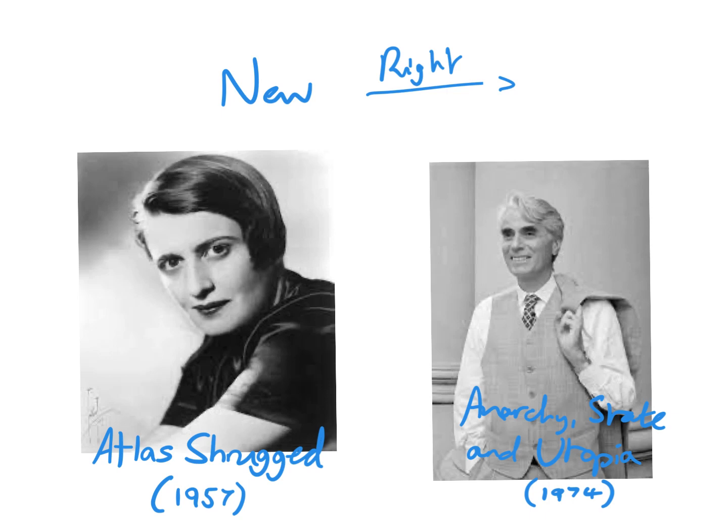This video is the final video of 4 where we're looking at conservative key thinkers as an introduction to their ideas and their lives and how they view the world. We're going to look at the 2 new right thinkers together, Ayn Rand on the left and Robert Nozick on the right, and their 2 key texts, Atlas Shrugged, written in the 1950s, and Anarchy, State and Utopia in 1974.